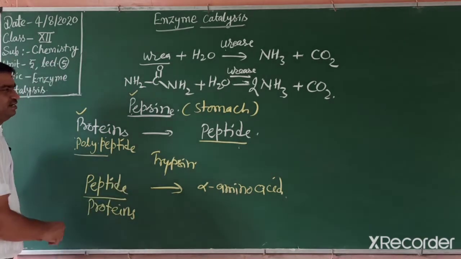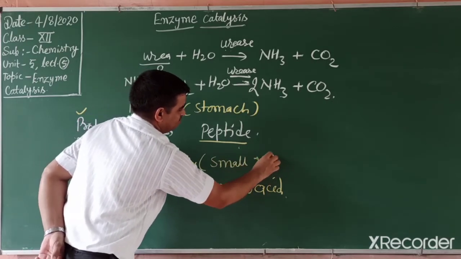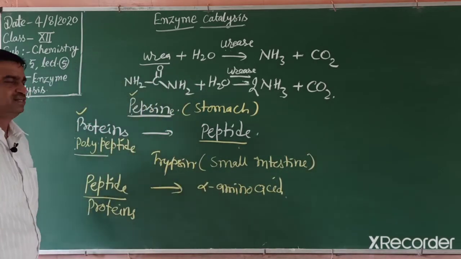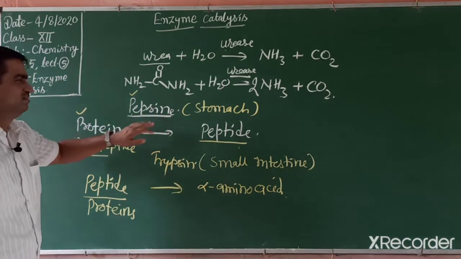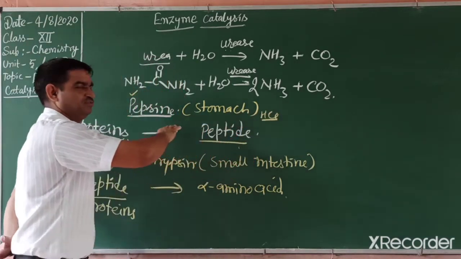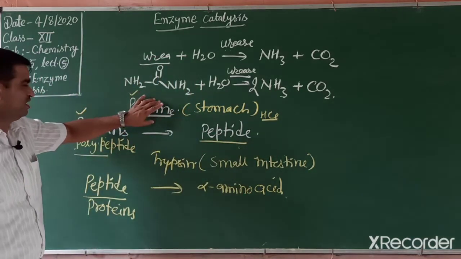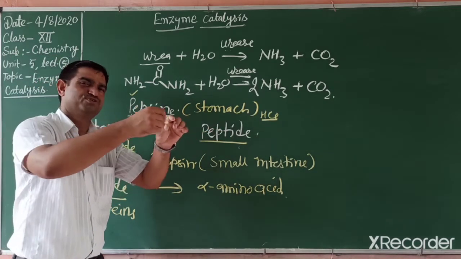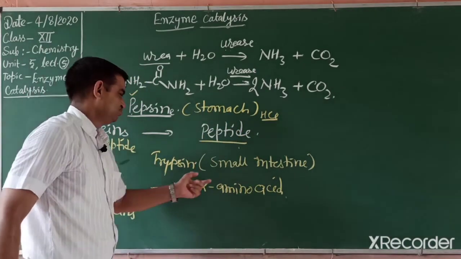And this trypsin is released in the small intestine, so that is very important for digestion in our body. Pepsin works in acidic conditions, because HCl is released, and the pH there is 1 to 2. So that is the range in which pepsin works. Protein is digested up to polypeptide, a large molecule dissociates into smaller ones, and those further dissociate by trypsin into amino acids.